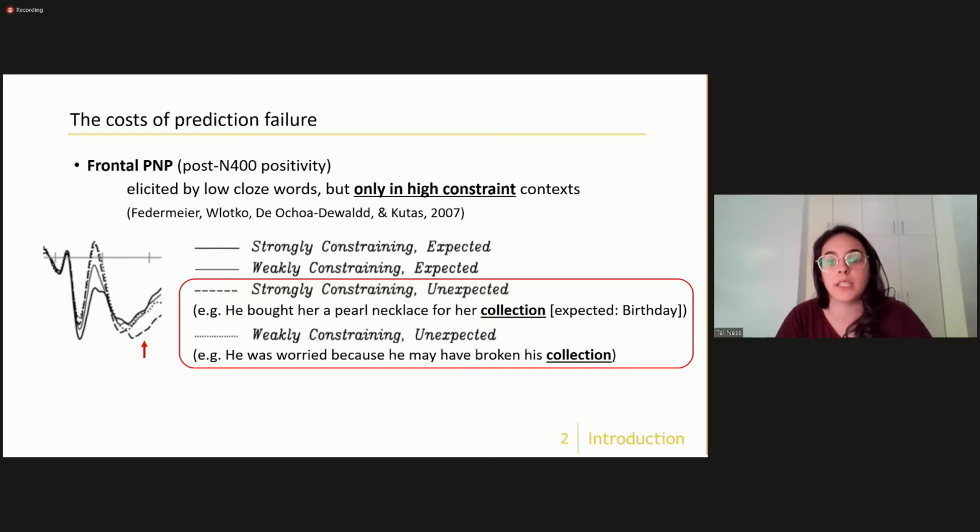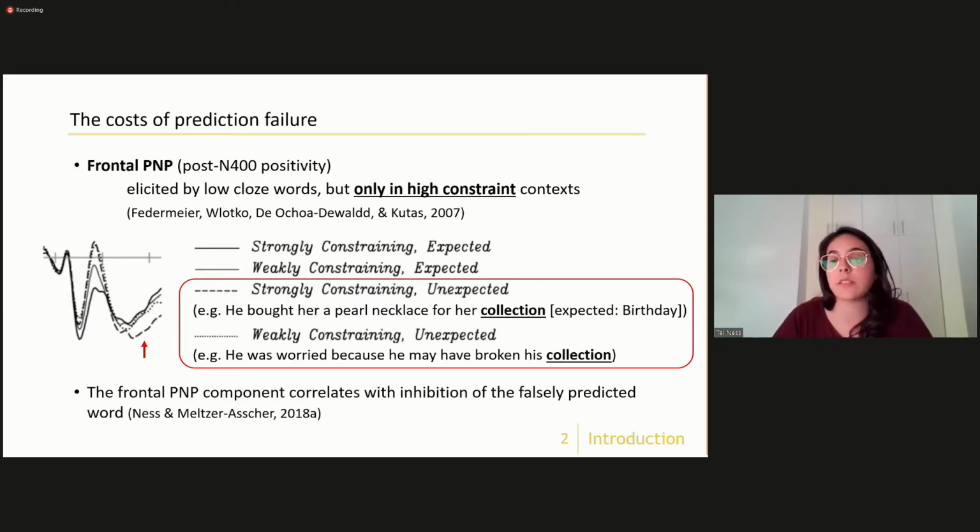This is most commonly evidenced in the frontal post-N400 positivity, frontal PNP, which is an ERP component that is elicited by words with low cloze probability, so unexpected words, but only when they appear within a high constraint context, so only when there's this disconfirmation of a strong prediction. And we have recently argued that this prediction failure cost reflects inhibition of the falsely predicted word. So if the comprehender made a strong prediction about a specific word, and it is then disconfirmed, then they need to inhibit the wrong prediction in order to integrate the actual word.